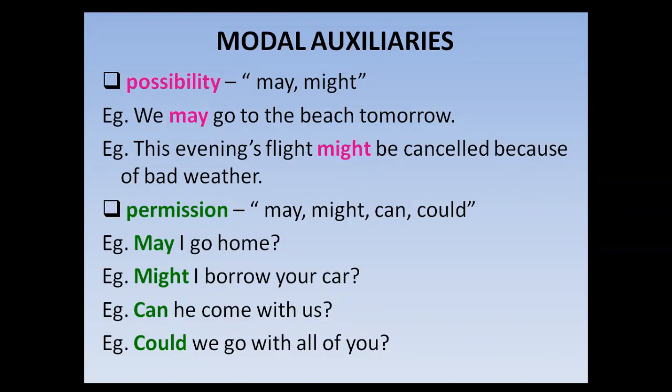Okay, possibility. For possibility, the words we use are may or might. We may go to the beach tomorrow. So there is a possibility. Possibility, which means we are not certain. हमारा पक्का नहीं हुआ है. We are only possible. Okay, that is only a possibility. So we may go or we might not go. Both the situations are true when we are talking about possibility.